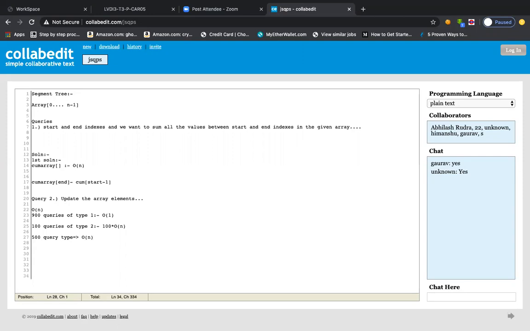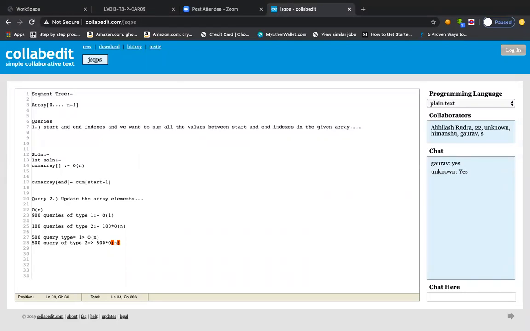And then we want 500 queries of type 2. So we'll be having how much? 500 into order n, right? So this will be the scenario. It will be kind of 501 into order n, right?